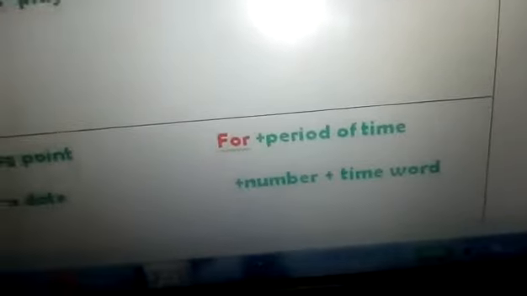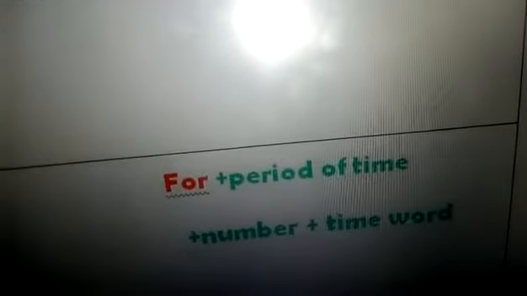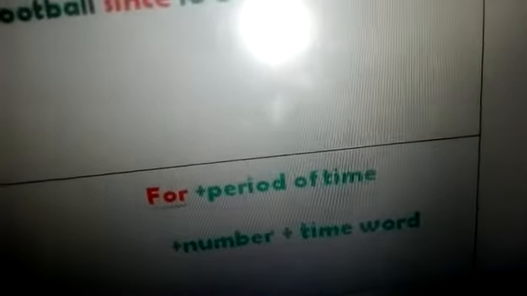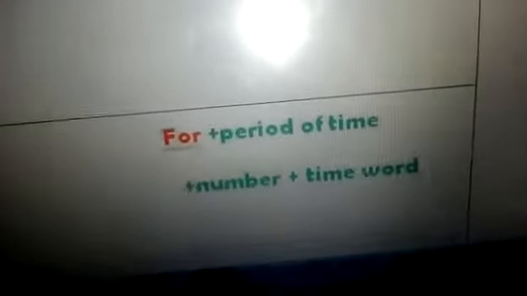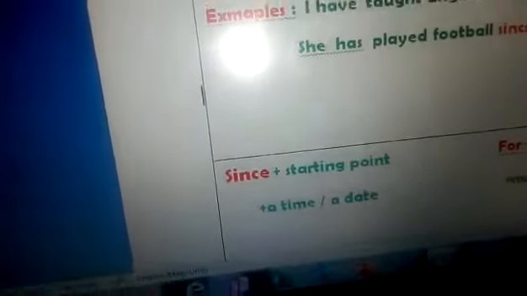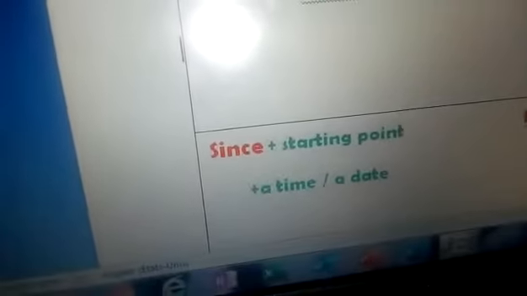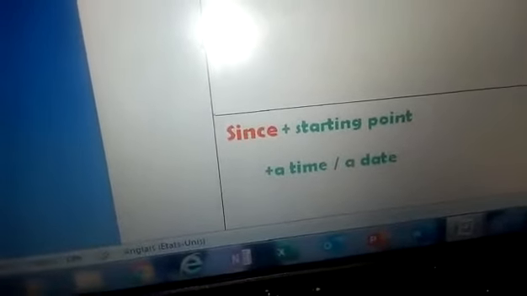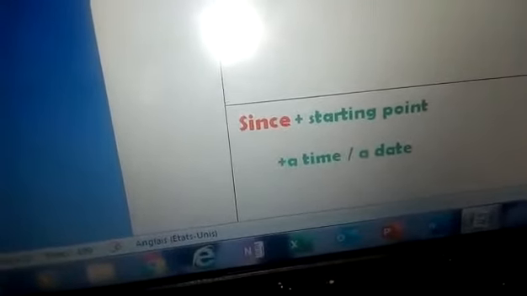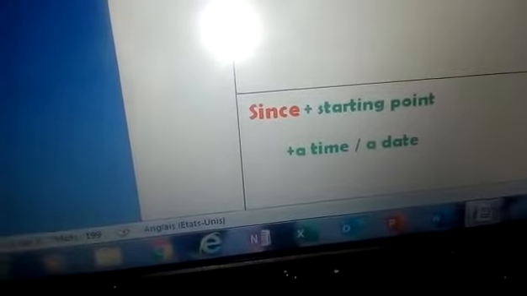For example, I can say for 10 minutes, for 12 minutes, for the whole day. Since, I mean the starting point. Since 2000, since 2010, since 2018.